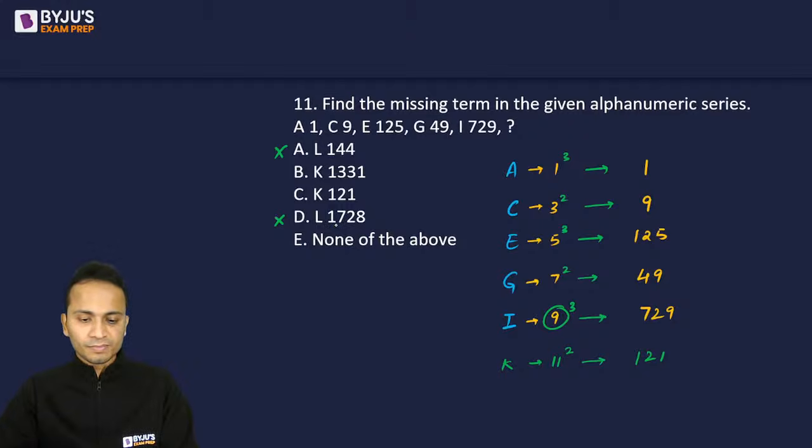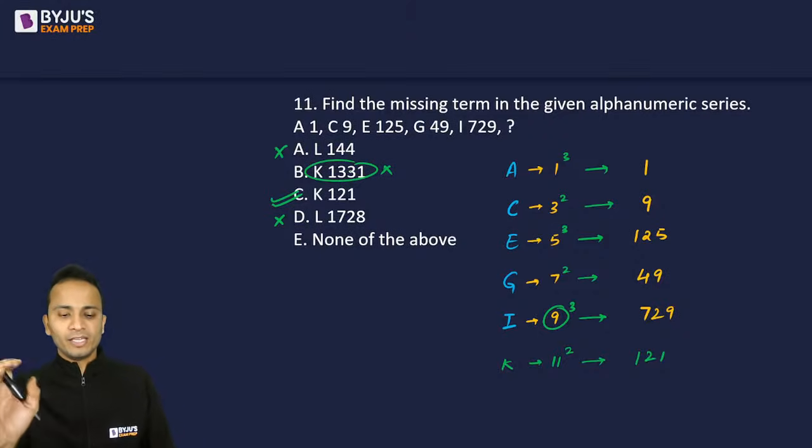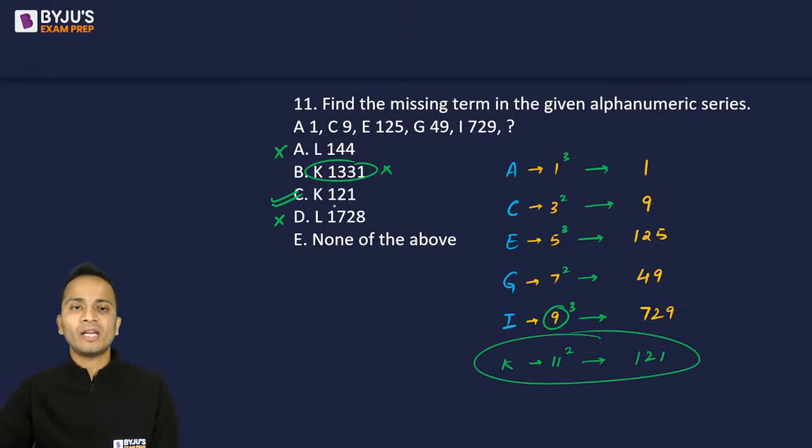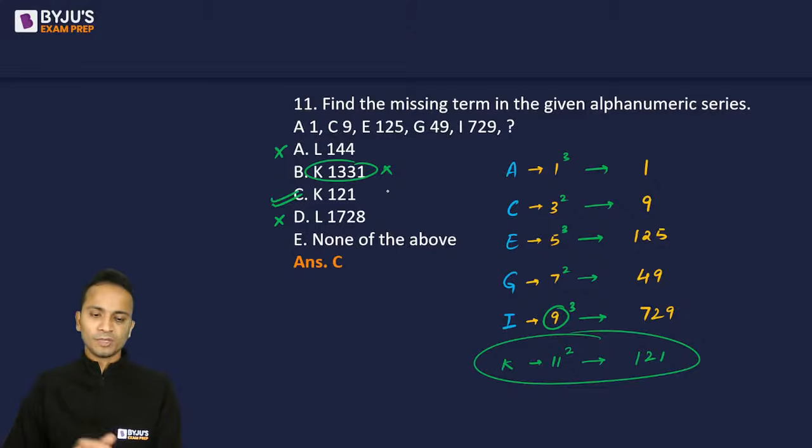Okay. Medusa is live. Option B. Are you able to understand why the answer will not be option B and why the answer will be option C? All right. So cube square, there is an alternate logic. Ankit Jha, you have also given option B as the answer. Correct answer will be option C. I hope I am able to make you understand why this is happening here. Yes, Mansi, alternate cube and squares. Perfect. So the correct answer here will be K 121. That is option C. All right.